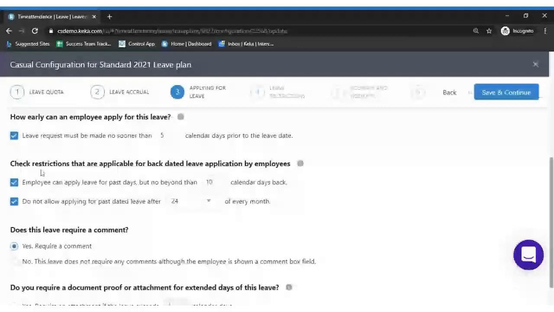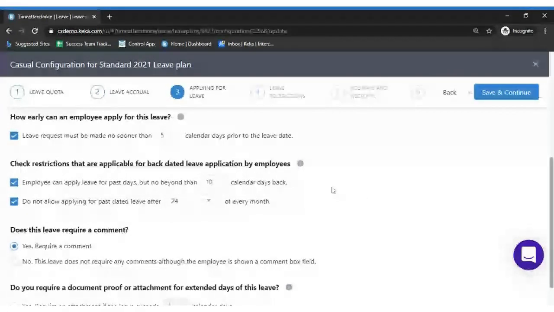So the next option, which is check restrictions that are applicable for backdated leave application. In the first case, employee can apply for past days but not beyond 10 calendar days back. Since I have selected 10 days, now we would not be able to apply for Feb 10th or 12th because it's more than the 10 days.